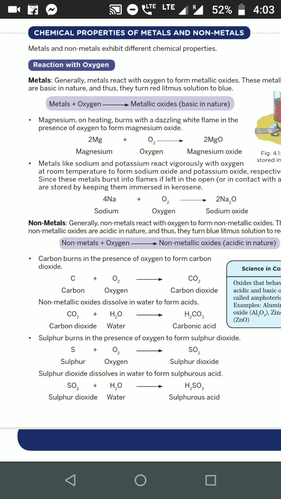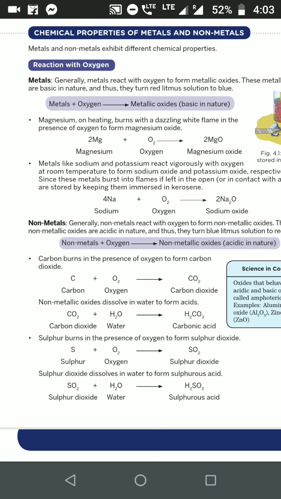When they come in contact with the air, they form sodium oxide, Na2O, and potassium oxide, K2O. Now, when this oxide is formed, it catches fire. So, in order to avoid the reaction with the oxygen, it is stored in kerosene.